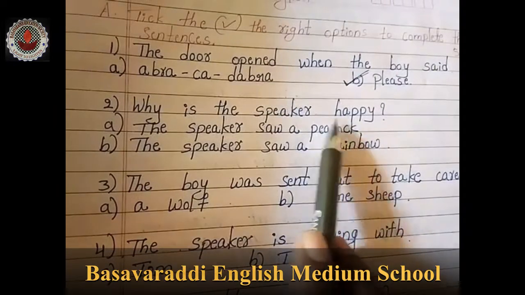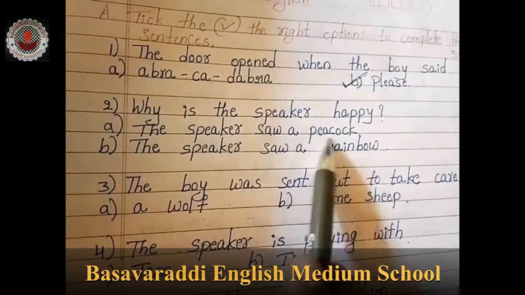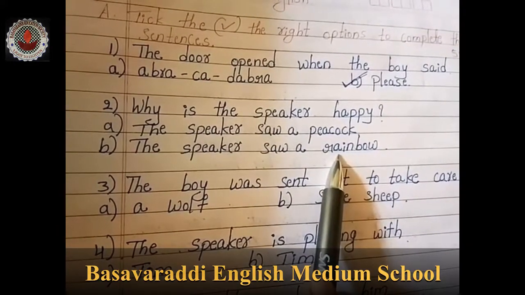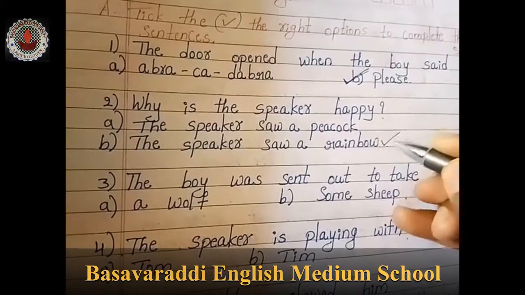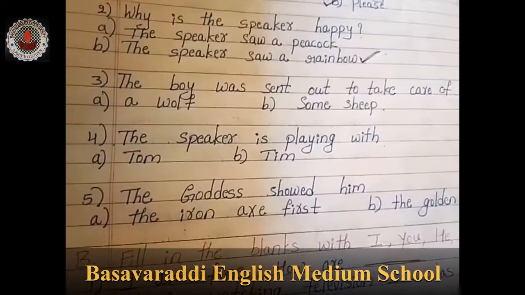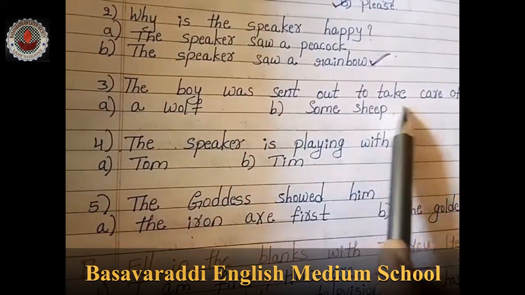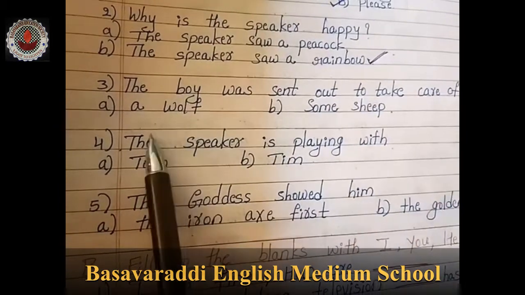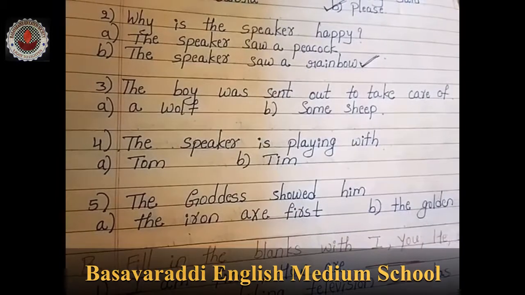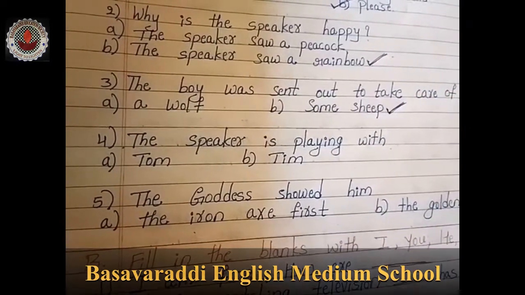Second one. Why was the speaker happy? He saw a peacock or he saw a rainbow? When he saw a rainbow, he was happy. So option B is the correct answer. Third one. The boy was sent out to take care of a wolf or some sheep. What was the boy taking care of? The boy was taking care of some sheep.